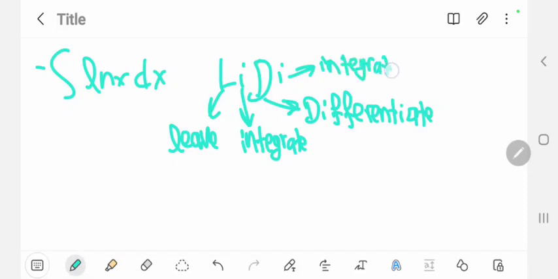And the formula for that is Li minus the integral of di. And it's the same thing like I said. Now, leave and differentiate have to be the same value that you put in. For example, if I pick ln x as my leave, then it also has to be my differentiate.